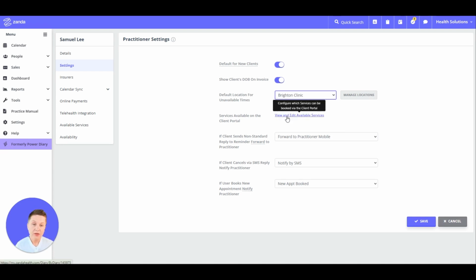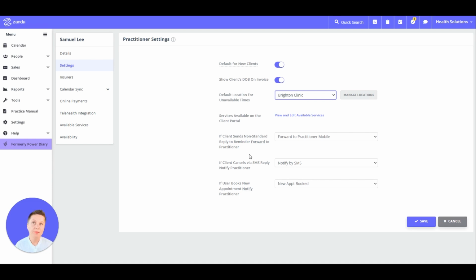Then here you can briefly set up what services are available on the client portal for this specific practitioner. You can set this up at this time or do this later. The next setting is to manage the delivery, or rather notification, of the non-standard replies to reminders.